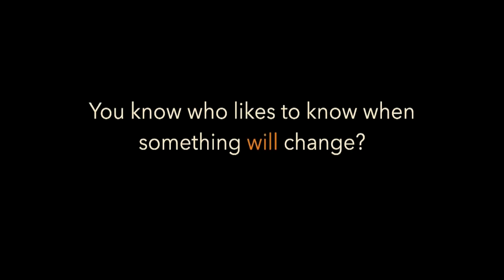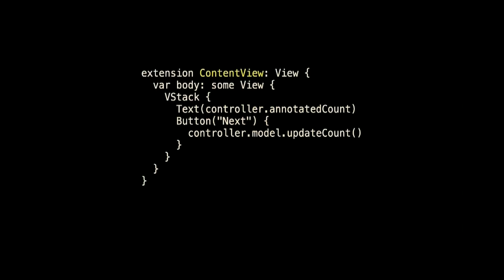So generally, we shouldn't use this function, withObservationTracking onChange, because it's always behind. But you know who likes to know when something will change? So that method isn't really for us, but it's a big part of the secret about what's making SwiftUI work with this observation.